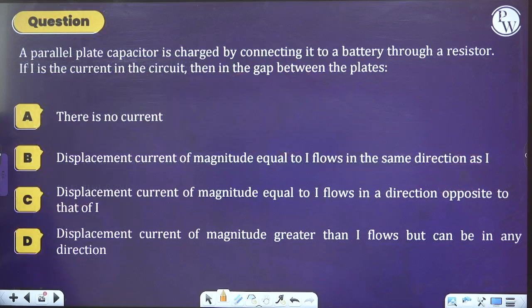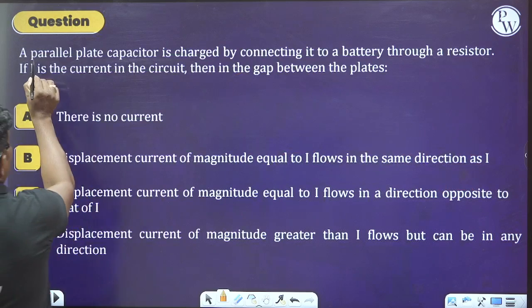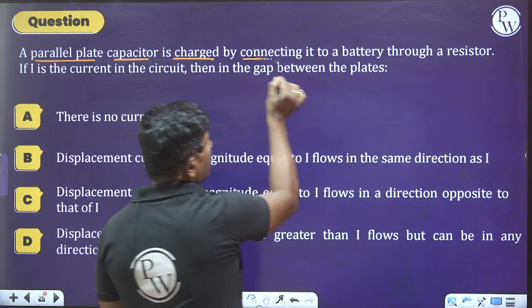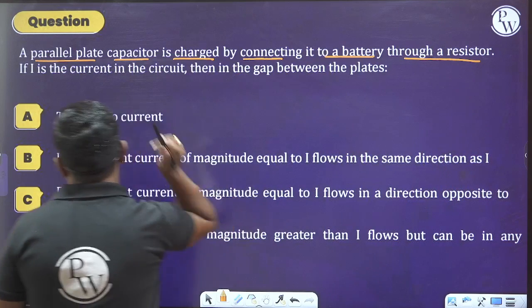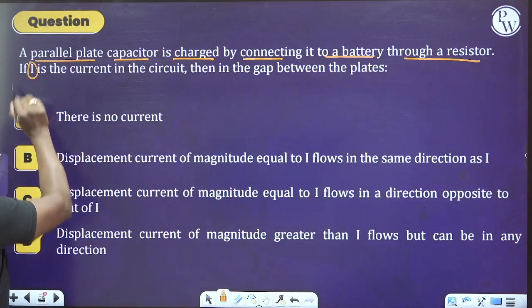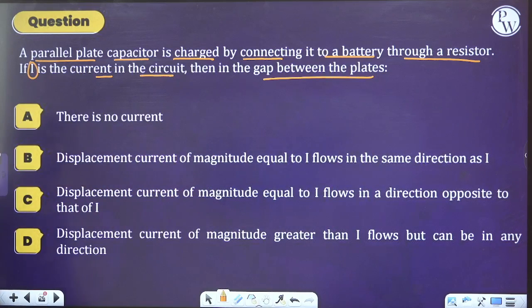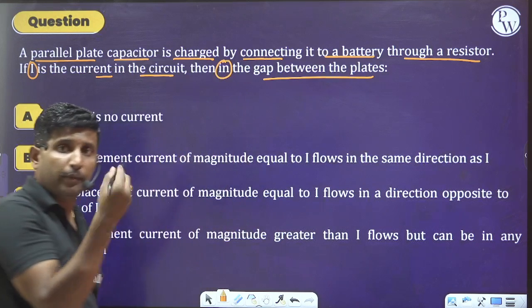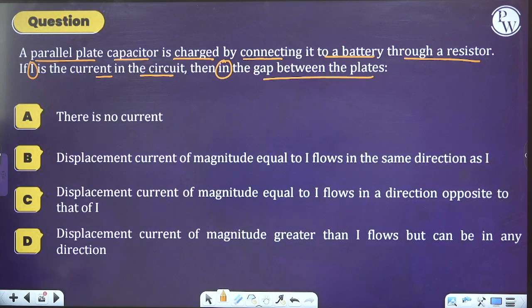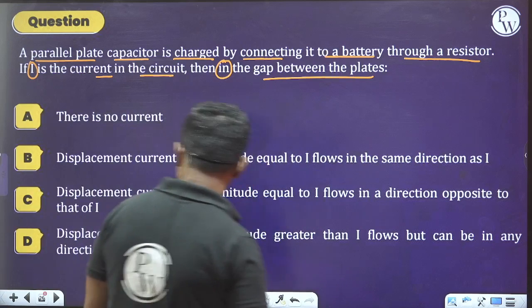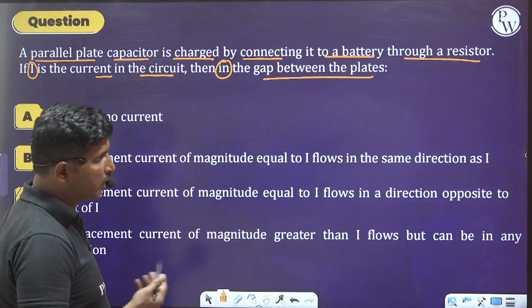So move on to the next question. What are they saying to us? Observe this: a parallel plate capacitor is charged by connecting it to a battery through a resistor. If I is the current in the circuit, then in the gap between the plates, there is no current. Displacement current of magnitude equal to I flows in the same direction as I. Displacement current of magnitude equal to I flows in the opposite direction.